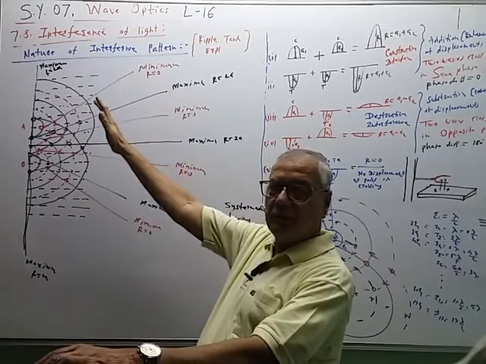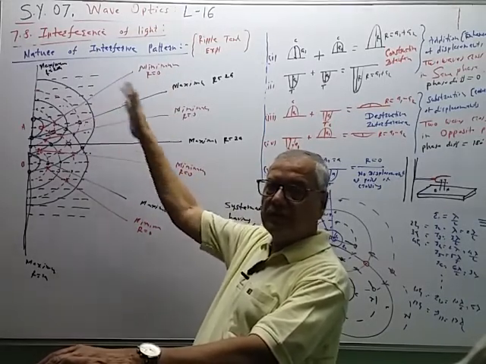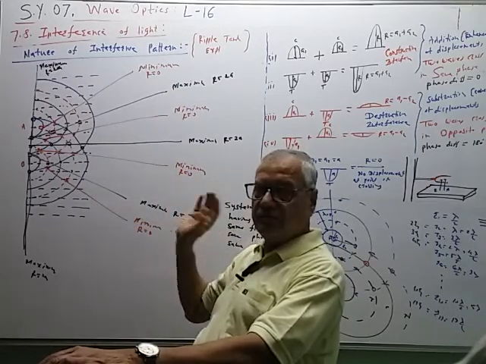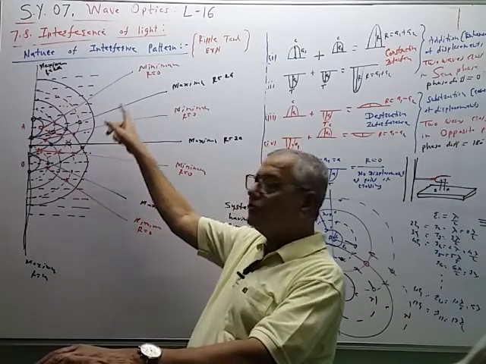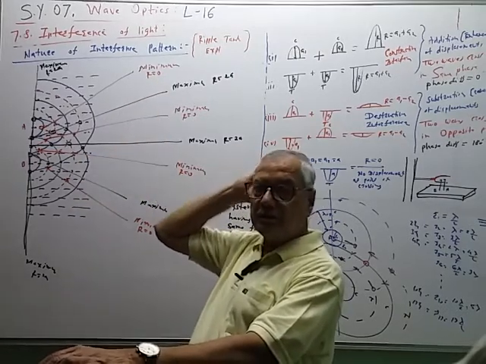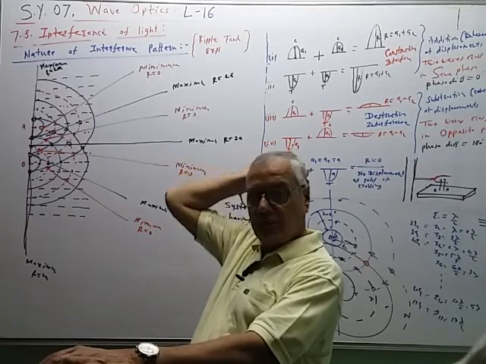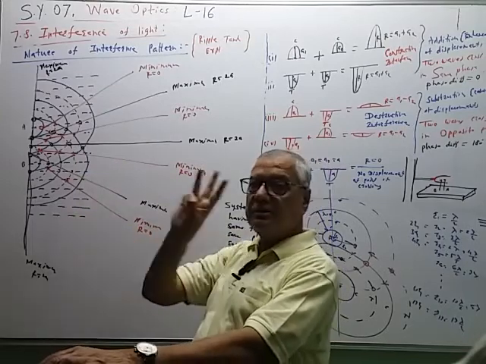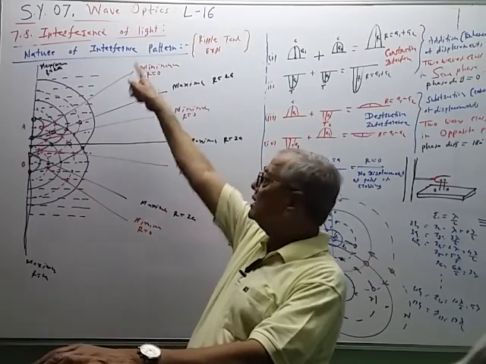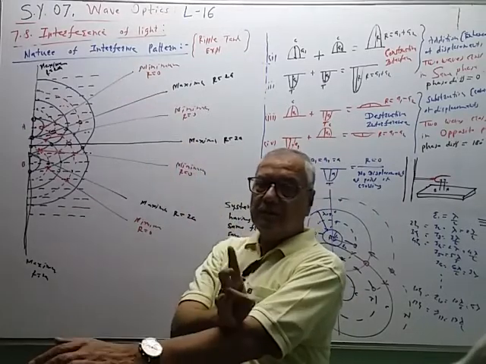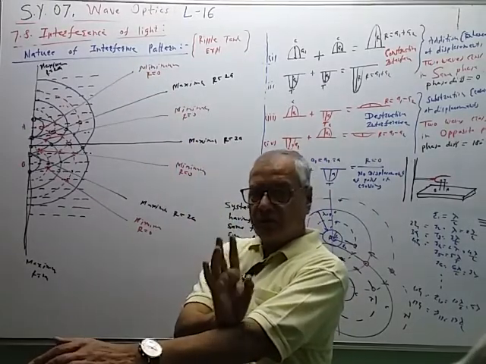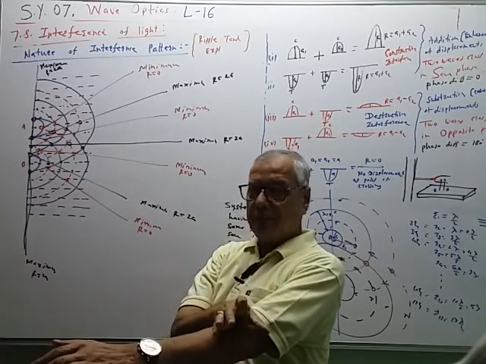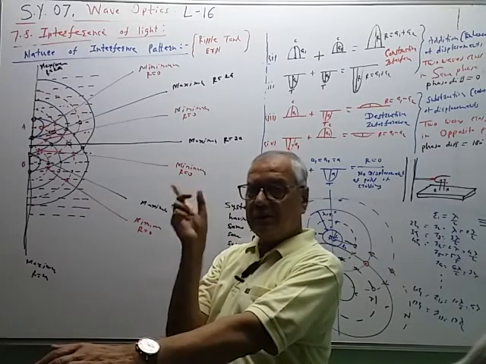This diagram has many uses. This is one use, to decide the nature of the interference pattern. So what is the nature? That I will write down after a few minutes. Second use, from this diagram we can derive the path difference condition for constructive and destructive interference, and in the Young's section we will repeat this diagram. So the three uses are: to decide the nature of the interference pattern, to obtain the value of optical path difference for constructive and destructive interference, and it is a part of Young's double slit experiment. We have to repeat this diagram in 3 places.